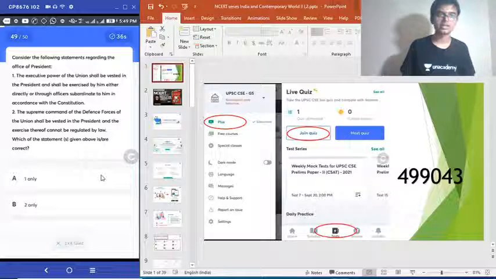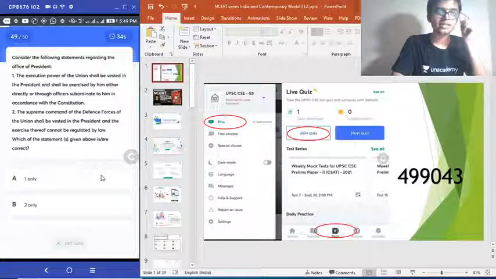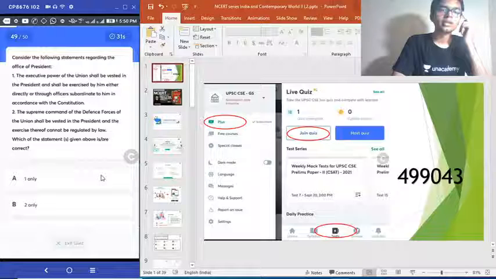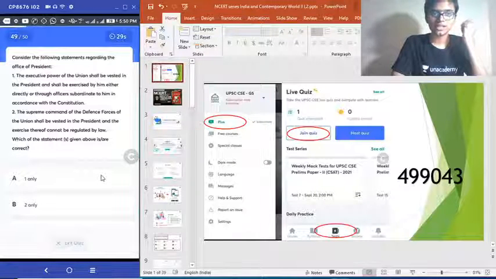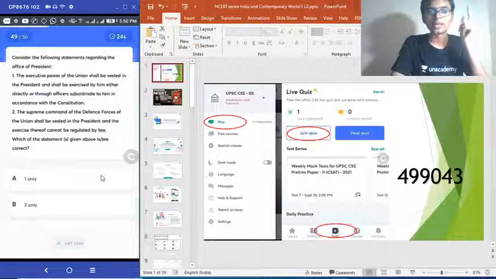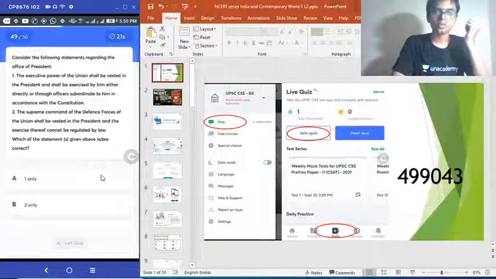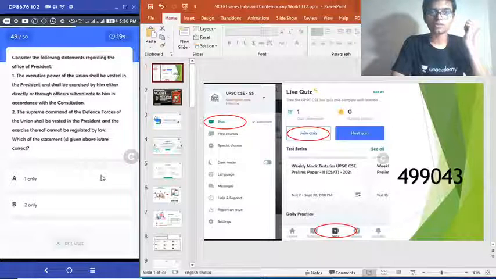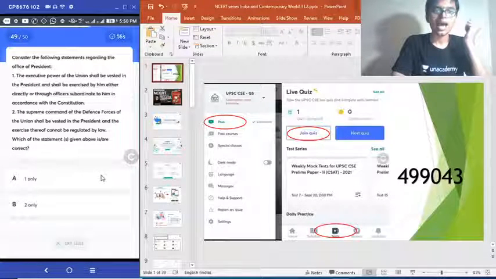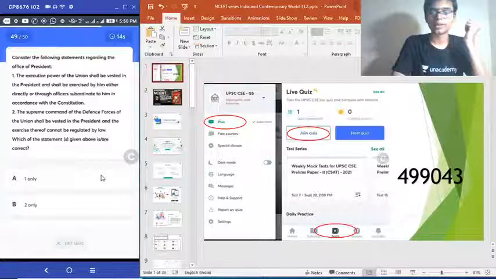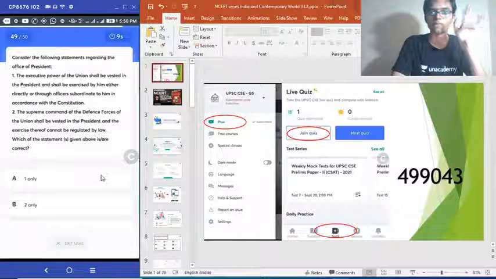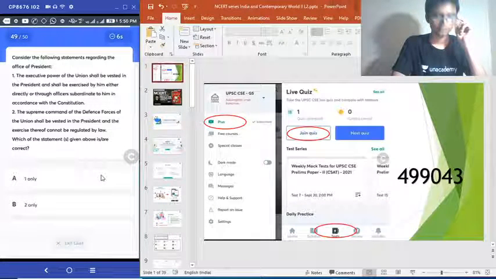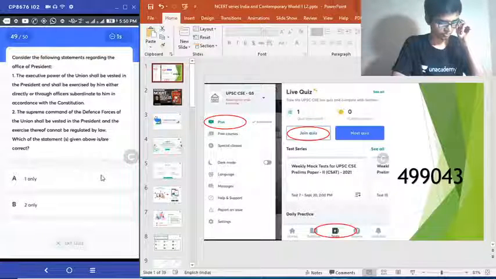Yeah, 49th question has loaded. Consider the following statements regarding office of the president. 1. The executive power of the union shall be vested in the president and shall be exercised by him either directly or through officers subordinate to him in accordance with the constitution. 2. The supreme command of the defense forces of the union shall be vested in the president and the exercise thereof cannot be regulated by law. Choose the correct answer. Is this the last but first question? Okay, one more question to go after this and we are done for the day. Forty-ninth question.